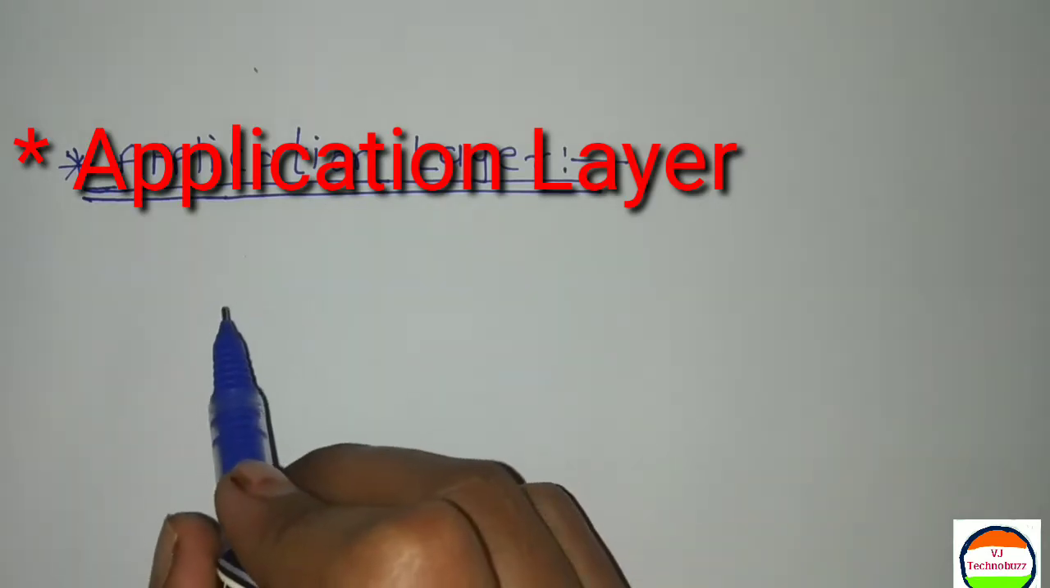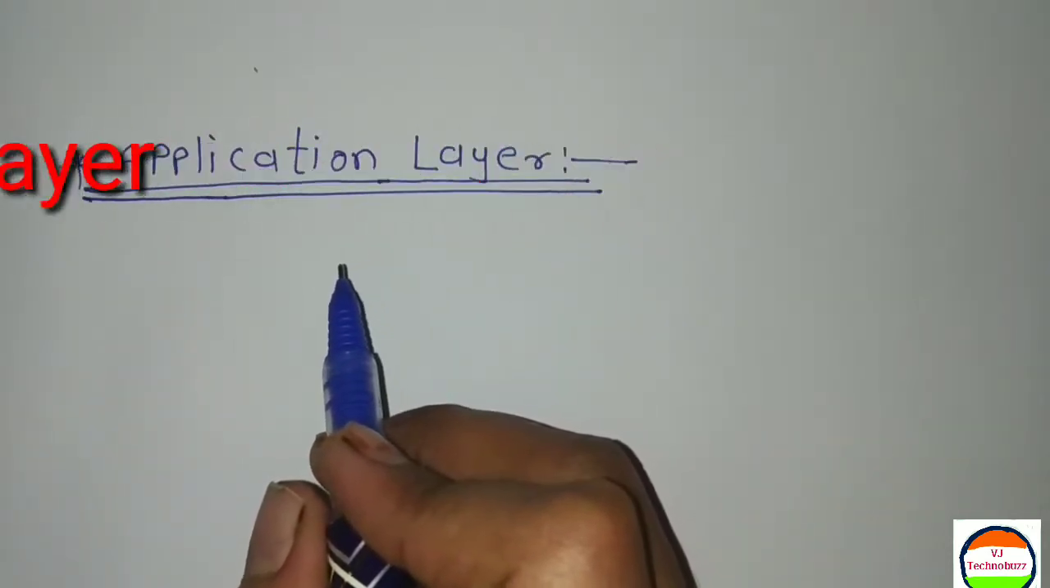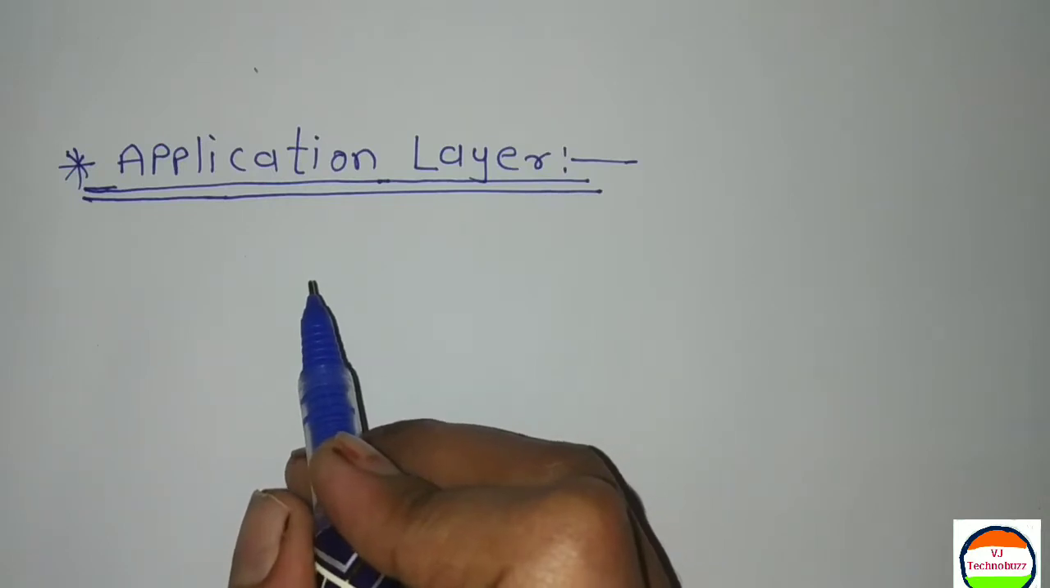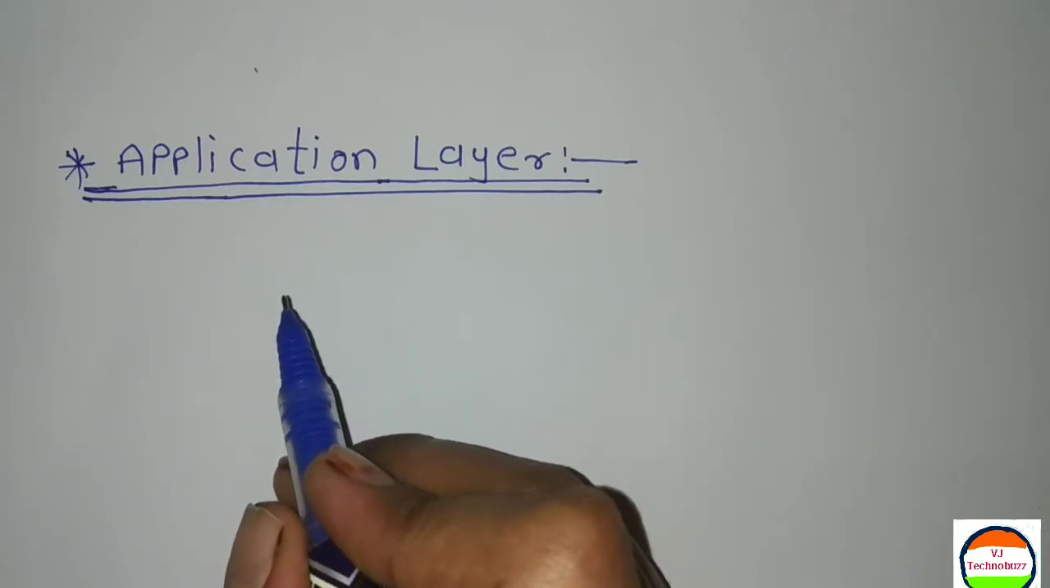Our today's topic is application layer. The application layer is the seventh layer of the 7-layer OSI model.